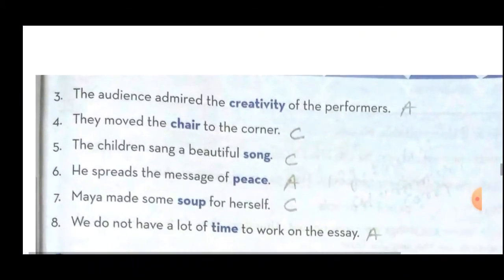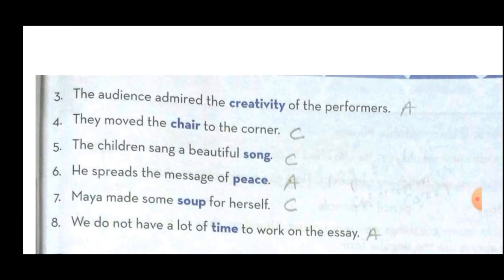Okay, now sentence number 3. The audience admired the creativity of the performers. Here the word creativity, यानी सृजनात्मक शक्ति जिसमें होती है उसको बोलते हैं क्रिएटिविटी. तो we can feel it that this particular boy has a creativity, this particular girl has a creativity, but we can't touch the creativity. We can feel it. हमें पता चलता है कि this girl is very creative, this boy is very creative, but we can't touch it. That's why creativity is an abstract noun. So nearby the sentence you have to write the word A.